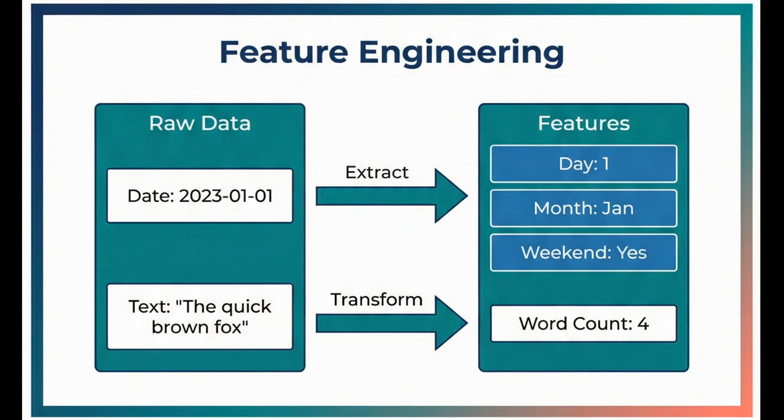Feature engineering is creating new features from existing data to improve model performance. It includes encoding categorical variables, scaling numerical features, and extracting information from text or dates. Good features often matter more than complex algorithms.